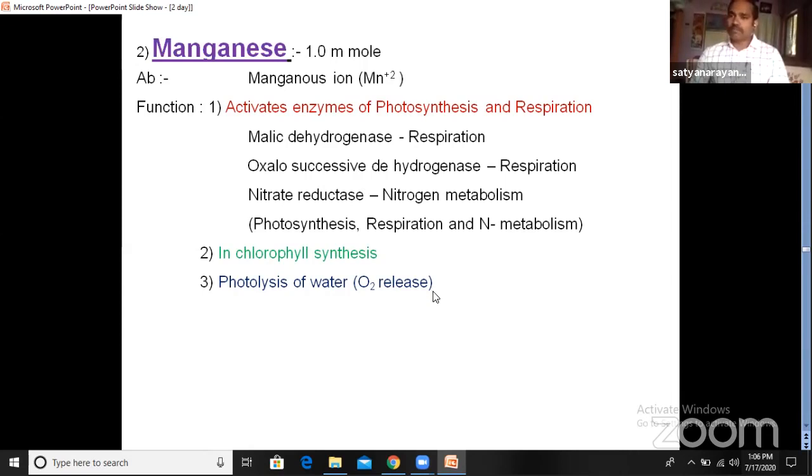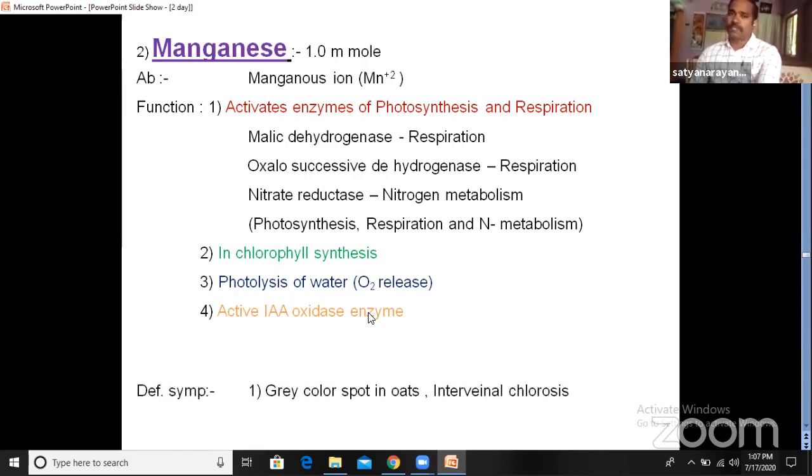Can you recall, children, what is that macronutrient which is required for the photolysis of water? Yes, calcium. Calcium is a macro element required for the photolysis of water. Apart from calcium, manganese is also required for this reaction. Then it also activates the indole acetic acid oxidase enzyme. Indole acetic acid is a plant growth regulator hormone. So to activate this enzyme, manganese ion is important.